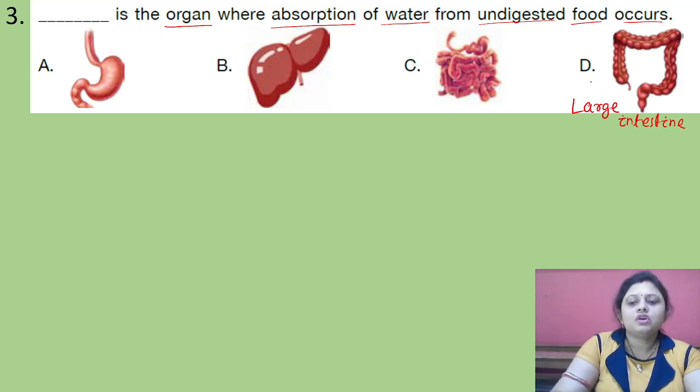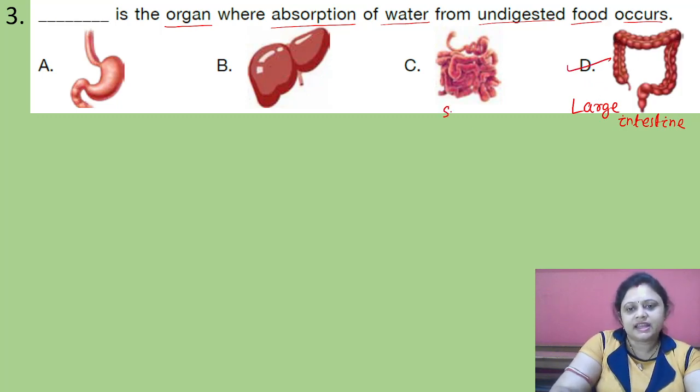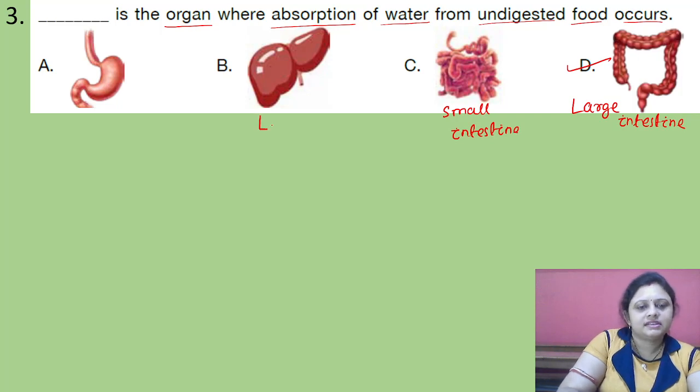So option D is the correct answer, that is the large intestine, and this one is the small intestine, this is the liver and this is the stomach.